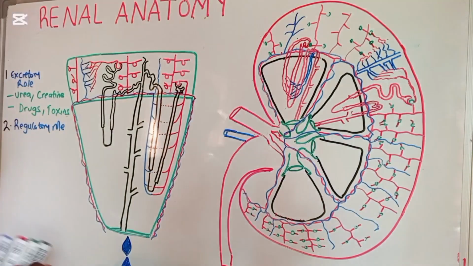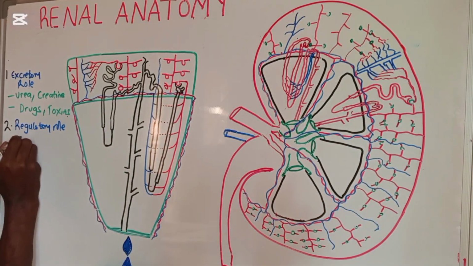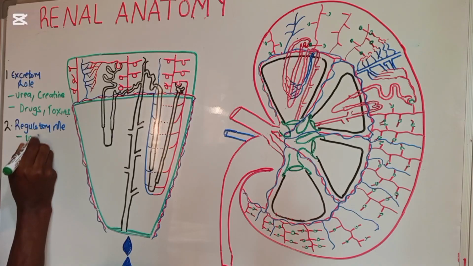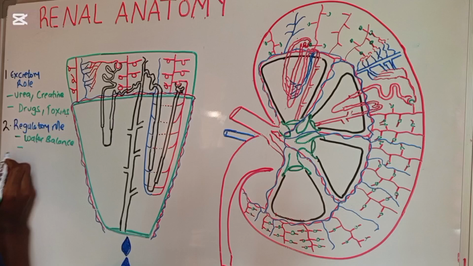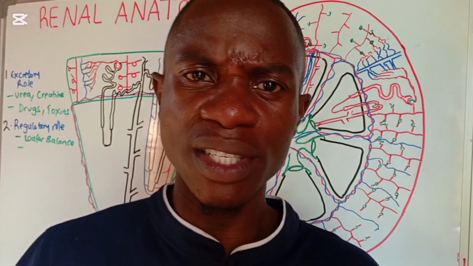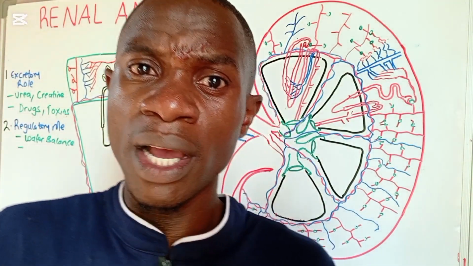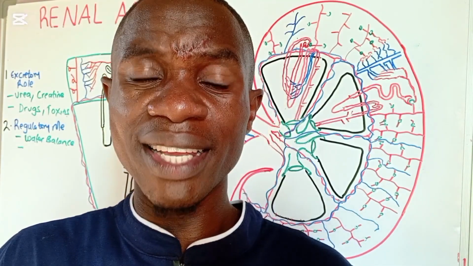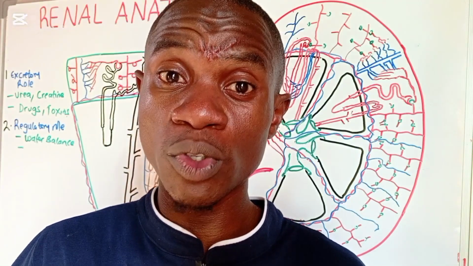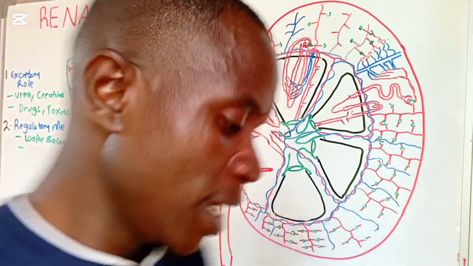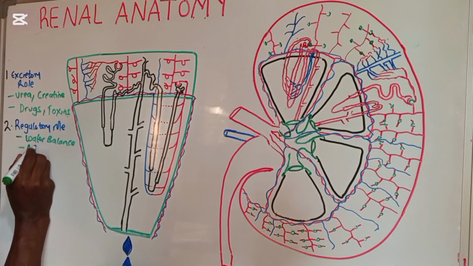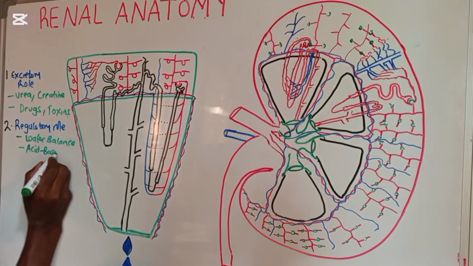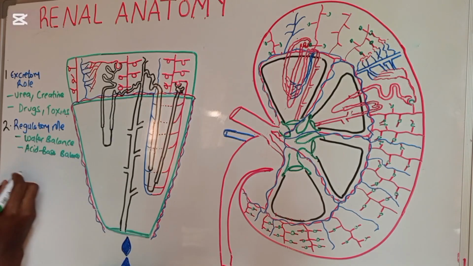Water balance is one of the regulatory roles of the kidneys. And then the second one: sometimes whenever the body is getting alkalosis or metabolic acidosis, usually the kidneys play a very big role such that they keep on eliminating some of these ions that are responsible for changing the levels of the pH. In other words, this urinary system is aiming at regulating acid-base balance.